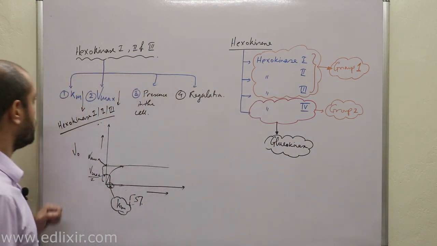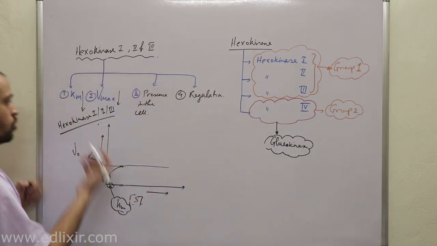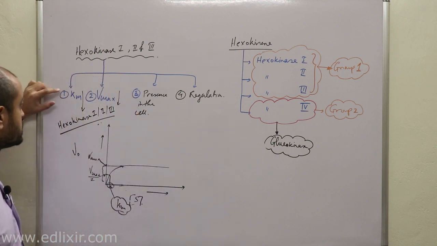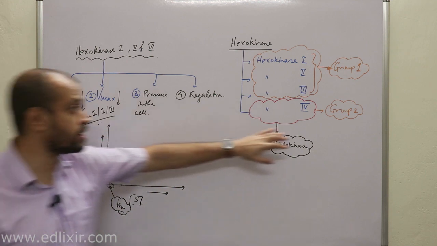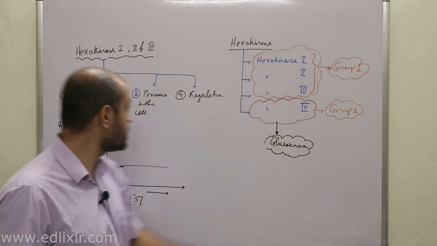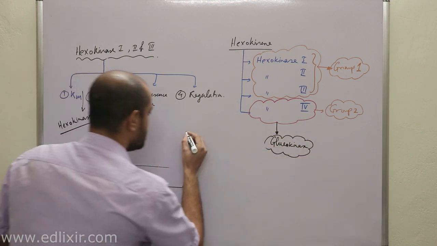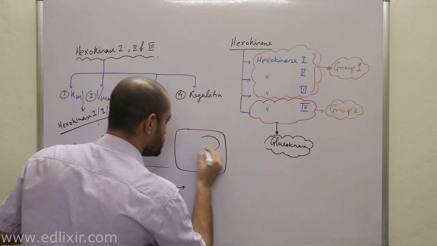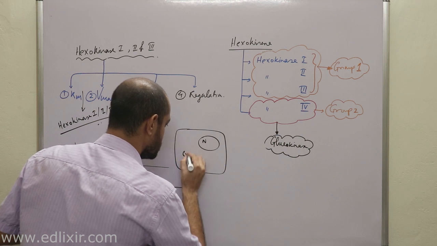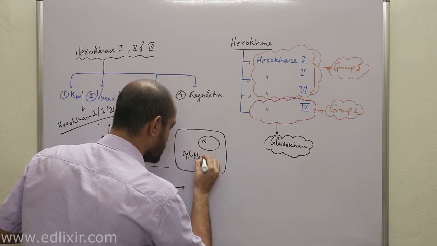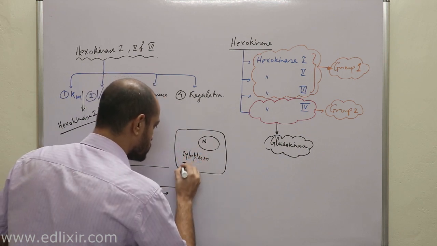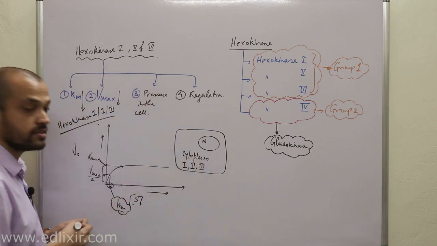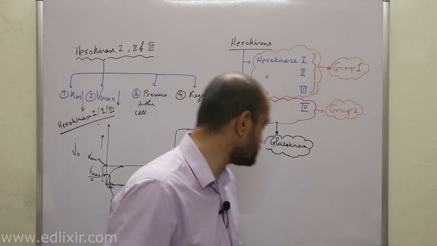Okay, so it has low Km, low Vmax. This low Km and low Vmax is compared to hexokinase 4 or glucokinase, okay? Now, regarding presence in a cell, suppose this is your nucleus, this is the cytoplasm. In the cell, hexokinase 1, 2 and 3 is present in the cytoplasm, clear?